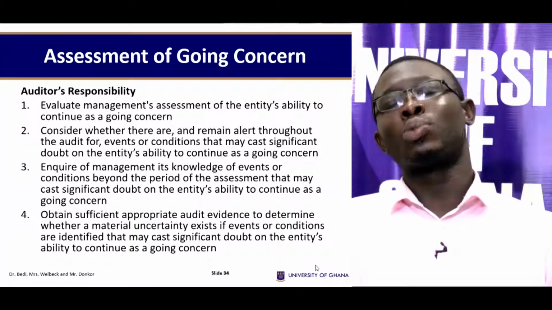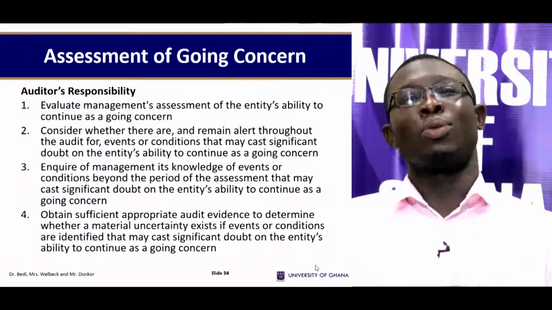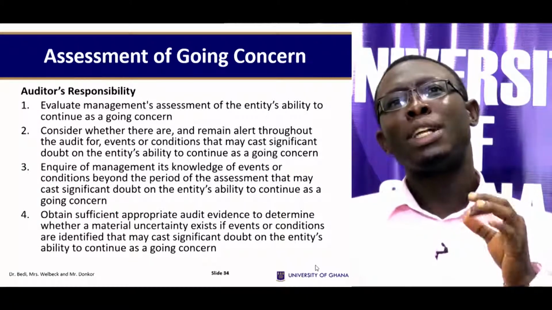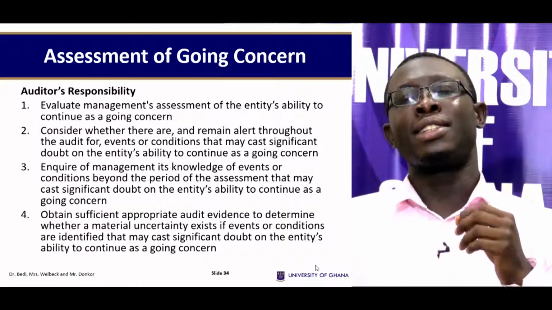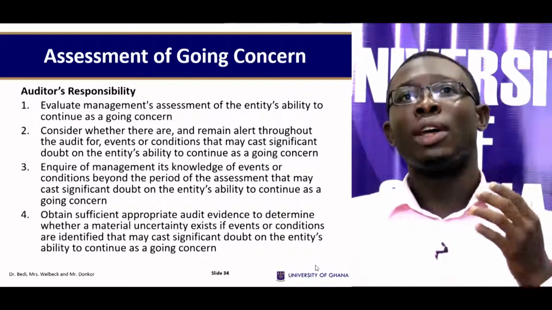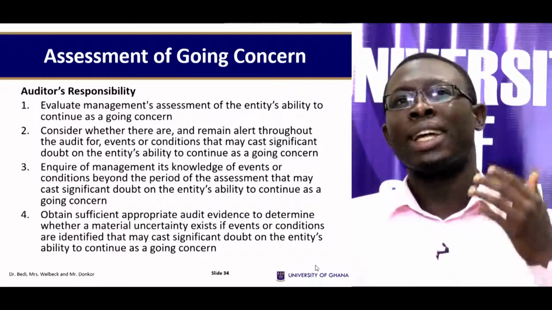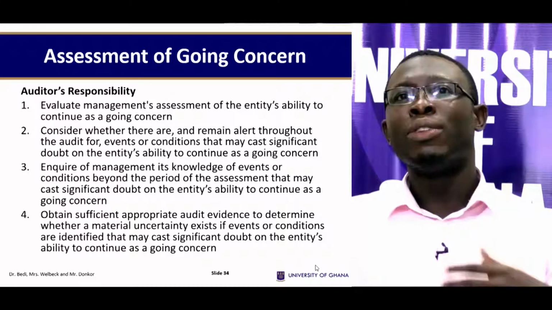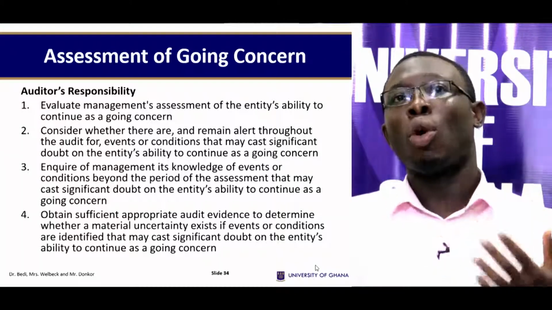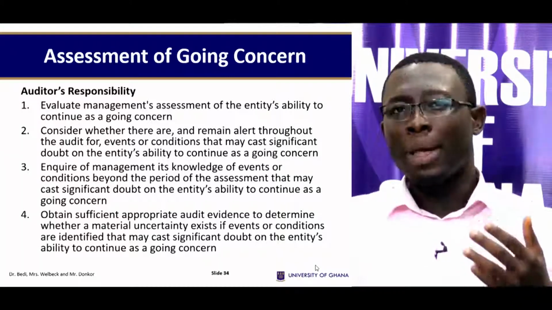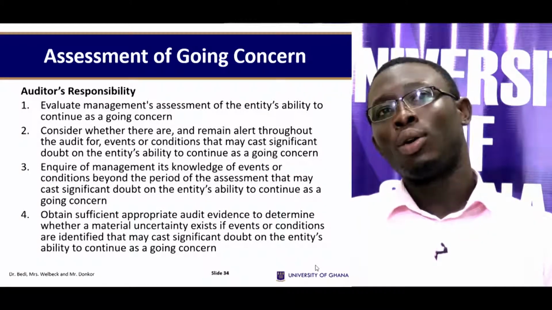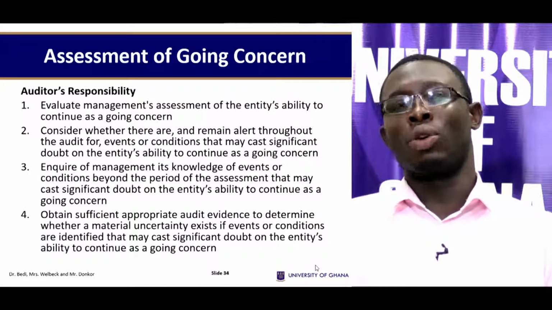So, the auditor's responsibility for going concern. One, it is a responsibility of the auditor to evaluate management's assessment of the entity's ability to continue as a going concern. Two, the auditor is responsible to consider whether there are, and remain alert throughout the audit for, evidence or conditions that may cast significant doubt on the entity's ability to continue as a going concern.